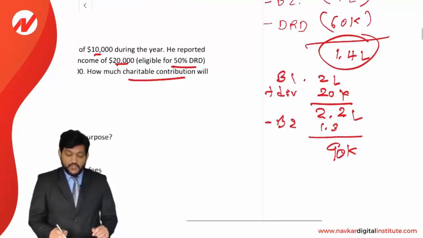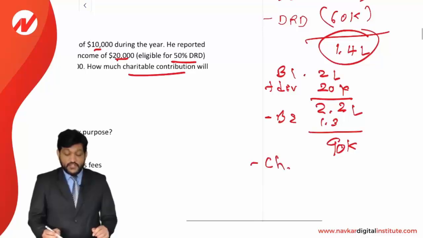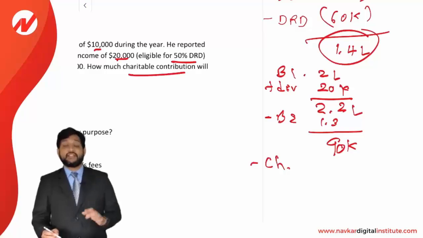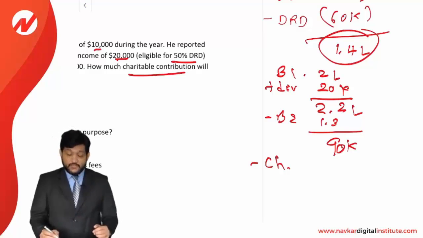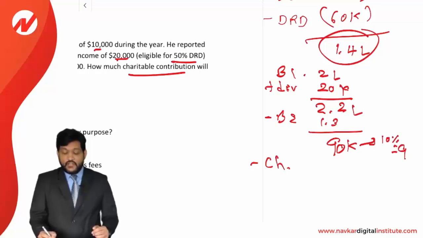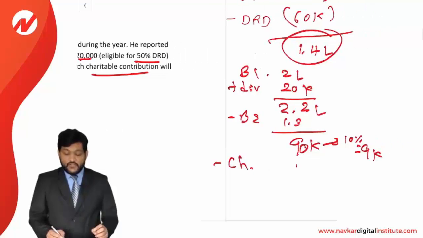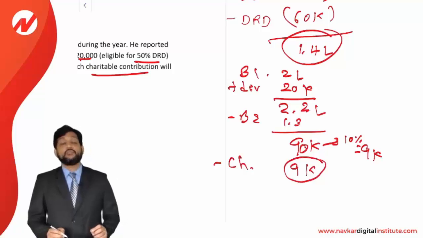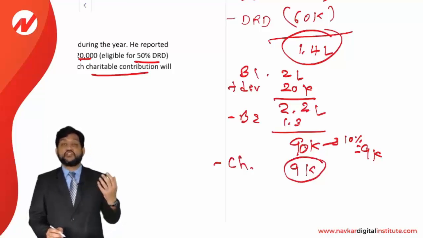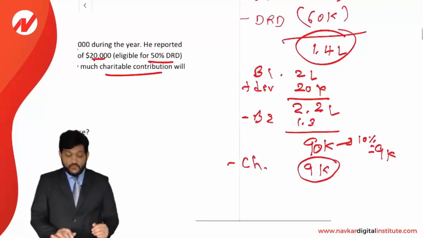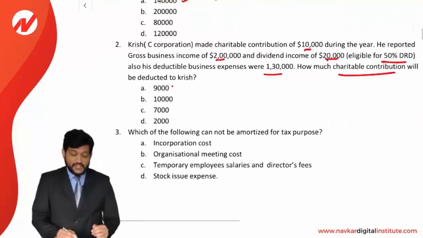And now we need to reduce the charitable contribution. If you remember the rule, it is allowed up to 10% of taxable income. If you take 10% of taxable income, it will come to 9,000. And your actual charitable contribution is how much? 10,000. So whichever is lower, that's why you will get 9,000 as the charitable contribution deduction. You need to just remember the rule: 10% of taxable income or the charitable contribution, whichever is lower. So 9,000 is the answer, option A.